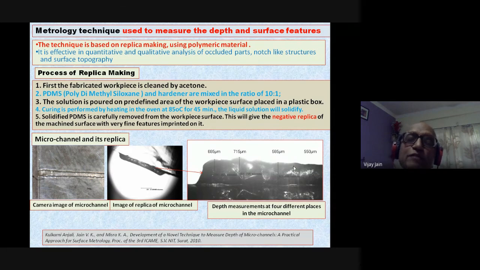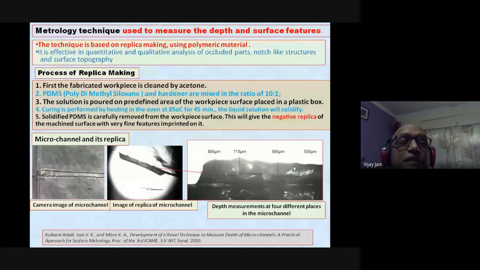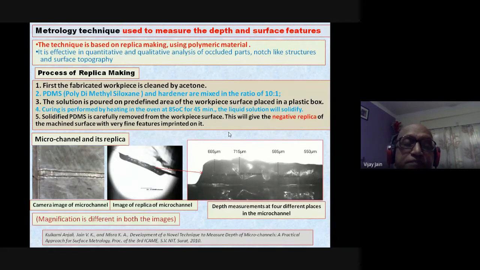So you can have a very clear picture of the micro feature that has been created by using this replica process. You can call this a metrology technique used to measure the depth and surface feature, micro features rather. Now magnification is different in all these figures, so don't get confused.